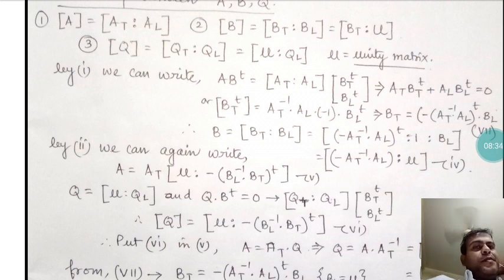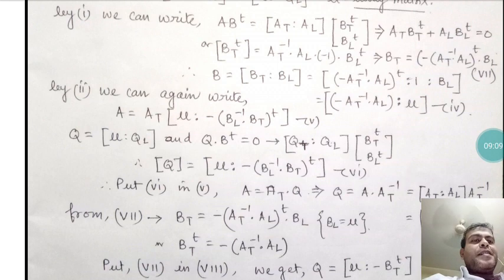So what is Q? Q equals [Qt : Ql]. Here Qt equals U, the unity matrix, and Ql equals 0. Therefore, if the whole transpose is taken, Q equals [U : minus Bl inverse Bt transpose], the unity matrix followed by minus Bl inverse Bt transpose. That is equation number 6.